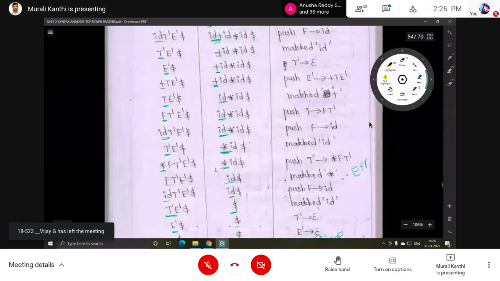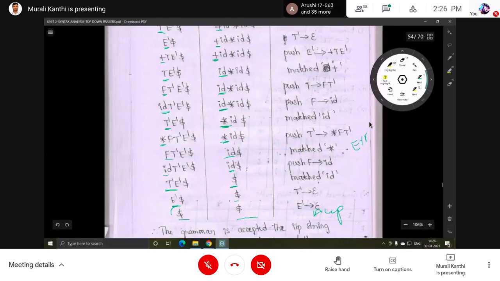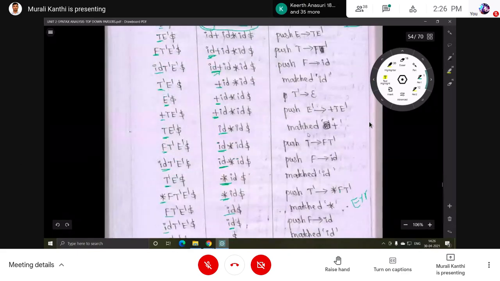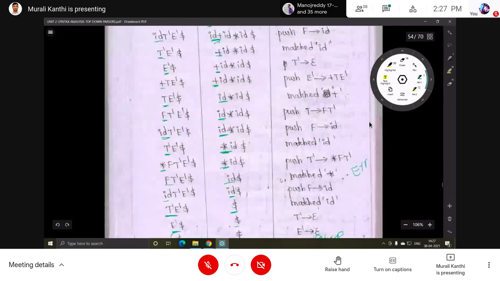So definitely you cannot reach dollar and dollar like this at the end. For this input string, you may stop in the middle only. Why? Because for T dash with star, it shows a blank entry, and for T with star, a blank entry is there. So at that time you have to stop. Then you can say it is rejected, not accepted by the grammar.